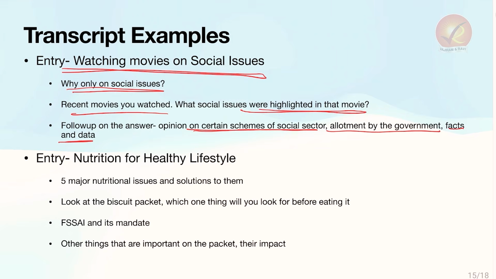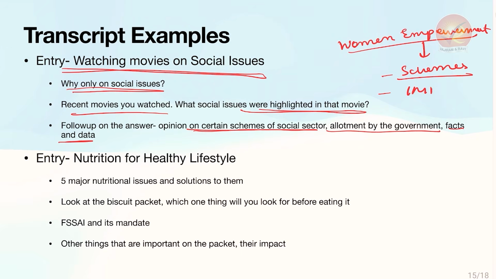So if you have watched a very common movie that everyone talks about in social areas, such as Lipstick Under My Burqa, then the common theme coming out of that will be women empowerment. Women empowerment related schemes will become important here. Women related data, the IMR, MMR, budgetary allocation in the budget, all of these things will become important.